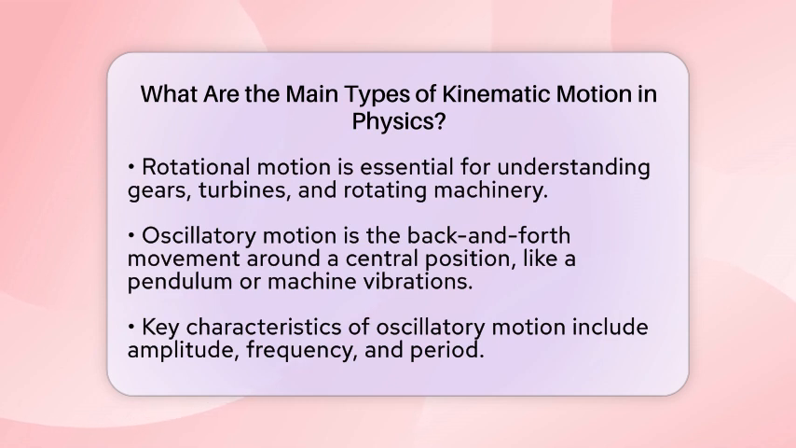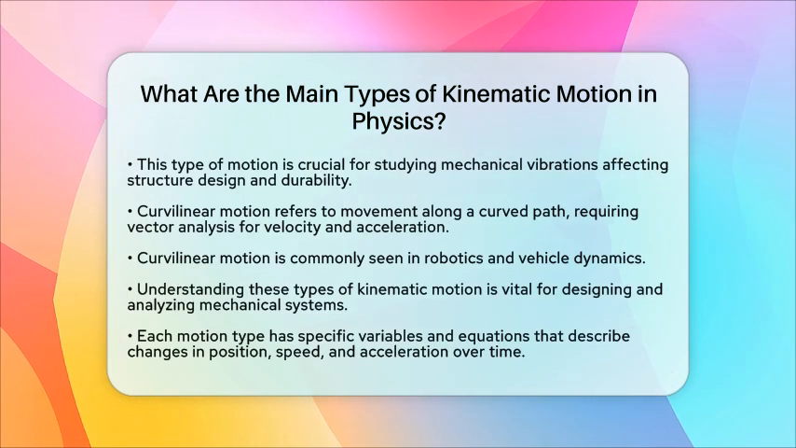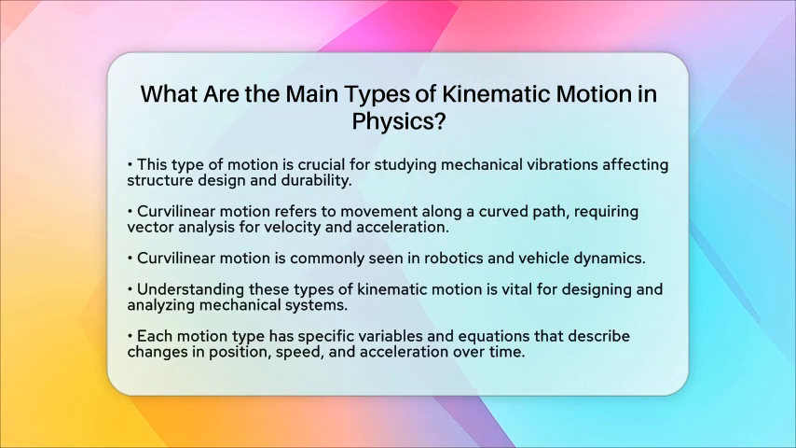Finally, we have curvilinear motion. This refers to movement along a curved path that is not always parabolic. It can happen in a flat plane or in three-dimensional space and involves changing direction and speed. Curvilinear motion often requires vector analysis to understand velocity and acceleration. This type of motion is commonly seen in robotics and vehicle dynamics.